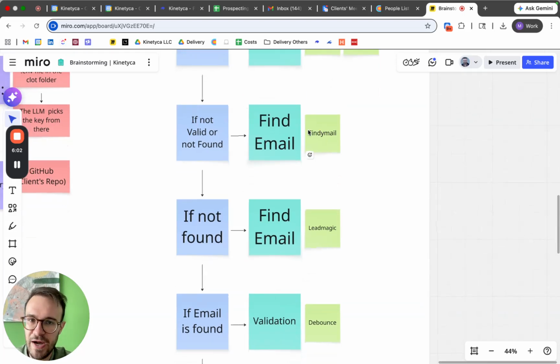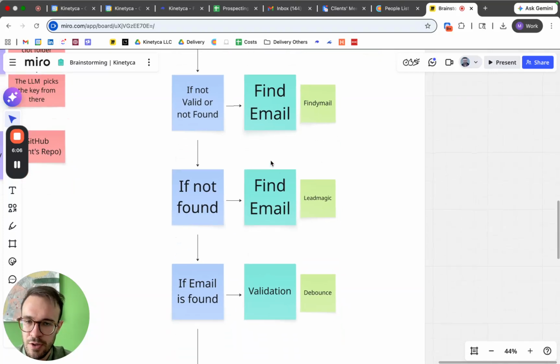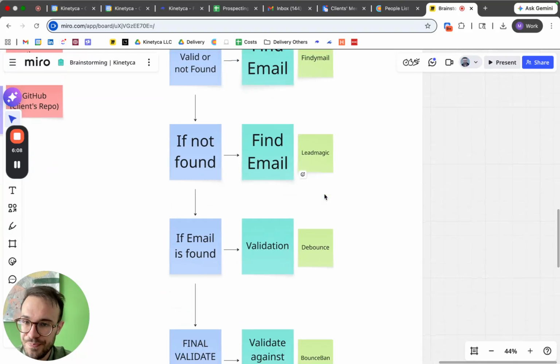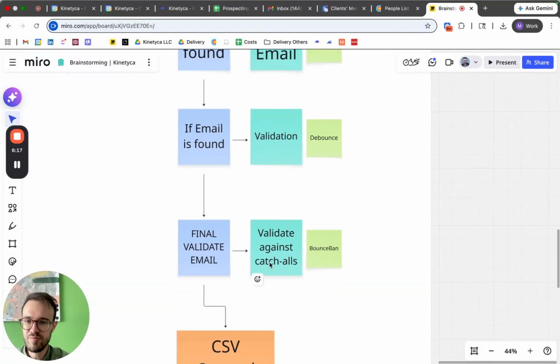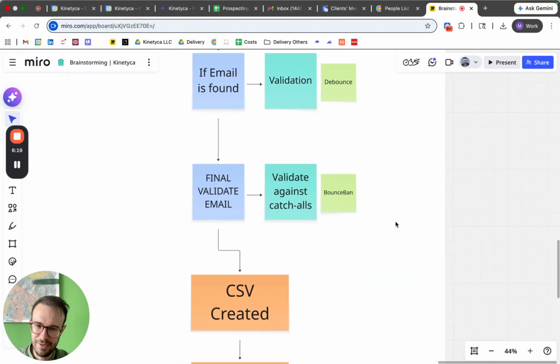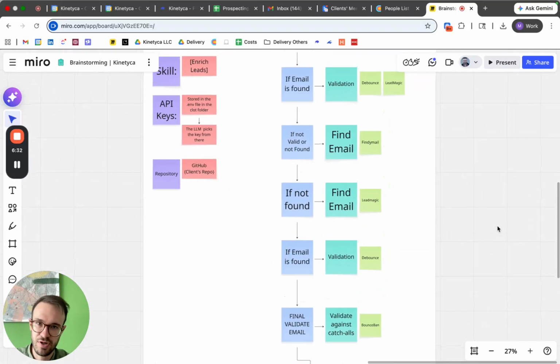If the email is not found, we find the email that should be already validated by itself. We find the email with LeadMagic. And if the email is found with LeadMagic, we then validate with Debounce. And the final validated email is then validated against any catch-alls with BounceBan. So this is what happens, and this happens in really a matter of seconds for potentially thousands of rows or even more